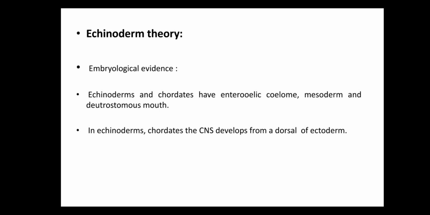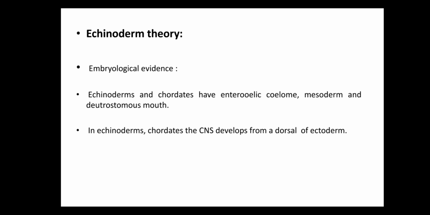This coelom is known as enterocoelic coelom, and its origin is endodermal. There is also the presence of mesoderm and a deuterostomous mouth. As we know, a deuterostomous mouth means the first opening of the body, the blastopore, develops into the anus, and the second opening of the body develops into the mouth.